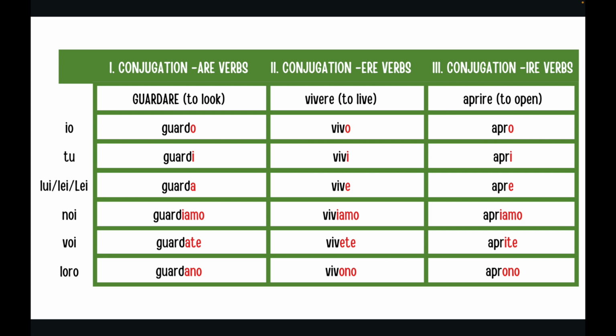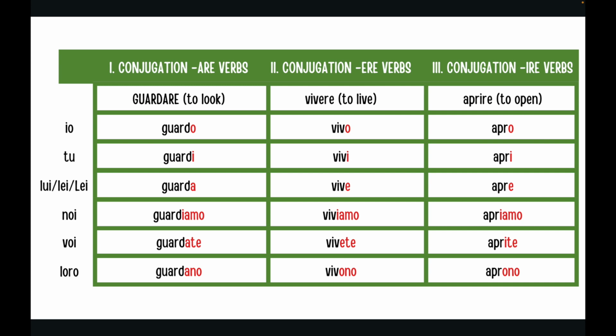Io vivo. Tu vivi. Lui, lei vive. Noi viviamo. Voi vivete. Loro vivono. Third conjugation. Io apro. Tu apri. Lui, lei apre. Noi apriamo. Voi aprite. Loro aprono.